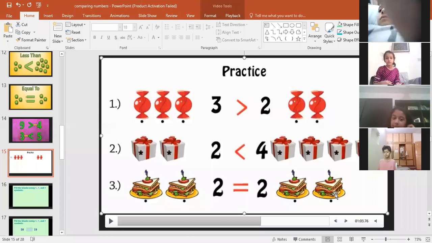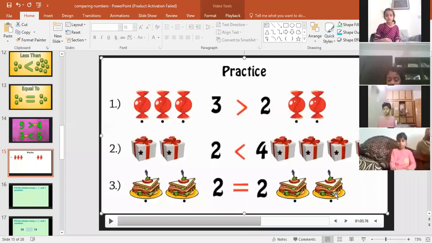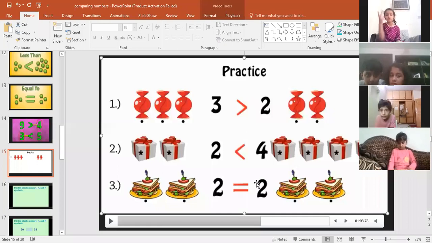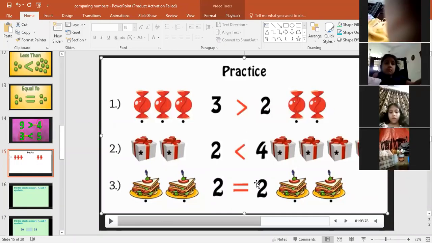Yes, Zenia, did you understand? This is a greater than sign. This is a smaller or less than sign. And this is the equal to sign. Hira, are you getting what I said? I gave you an example.